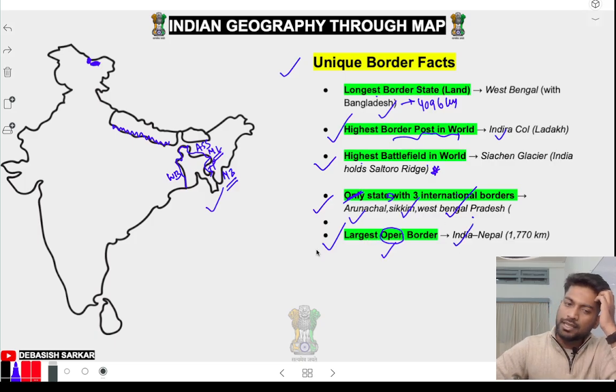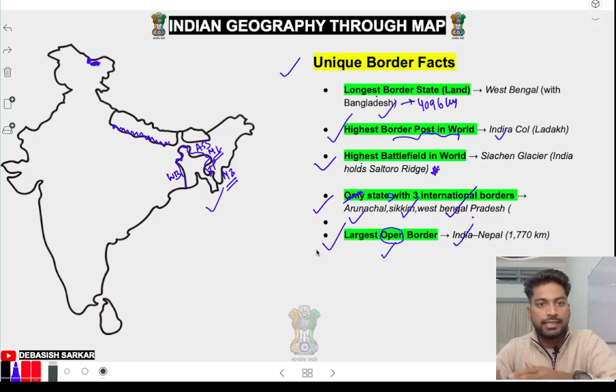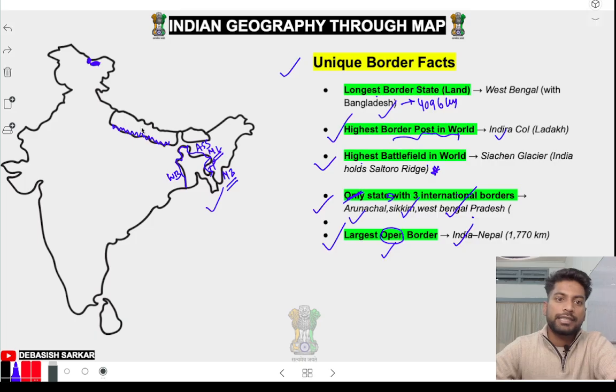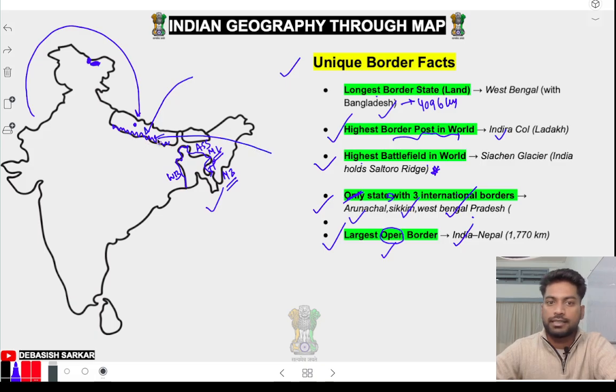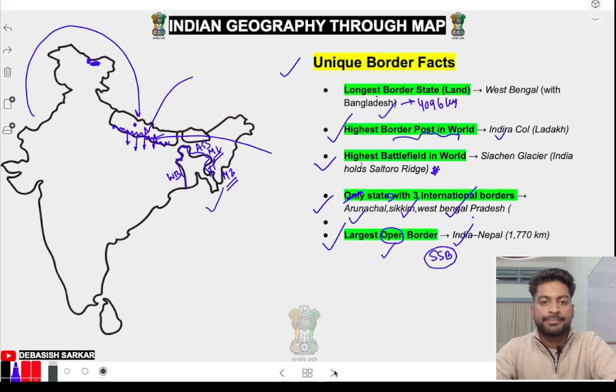Sometimes I feel that since we don't have any fencing on the Nepal border, it is too easy for terrorists to penetrate India, because they can come via Nepal from Pakistan, from China, from Myanmar, but we don't have any fencing, so they can just penetrate India. And the security checking is not that great on the Nepal border. The Nepal border is guarded by SSB. Remember, Sashastra Seema Bal.